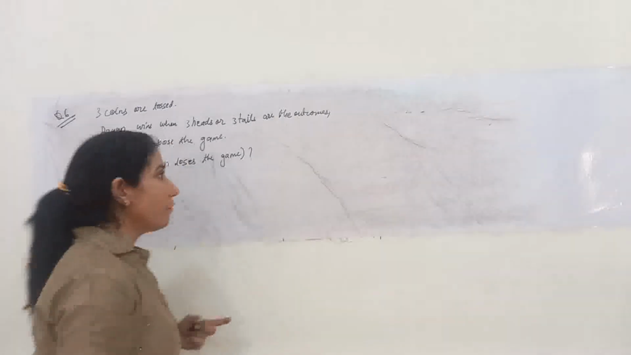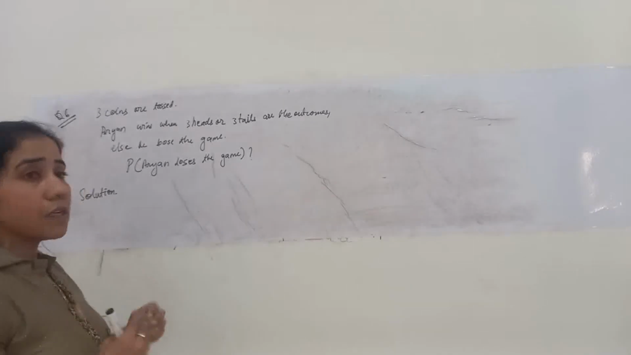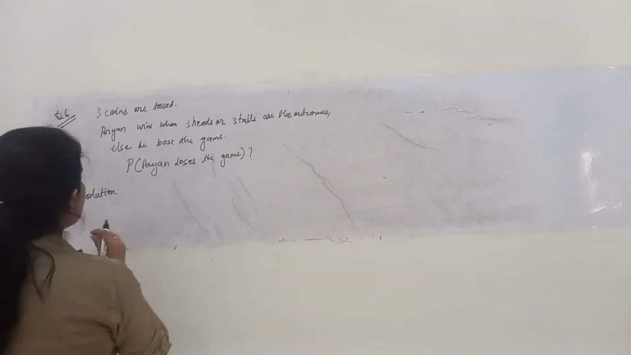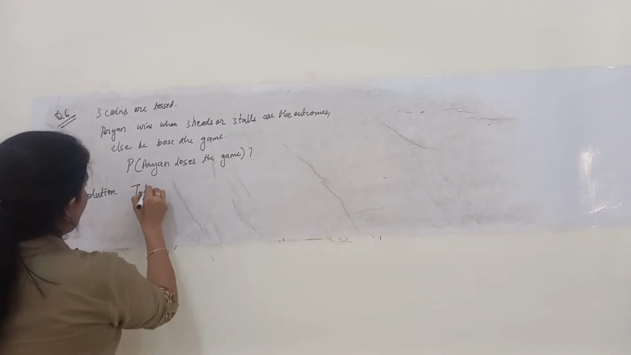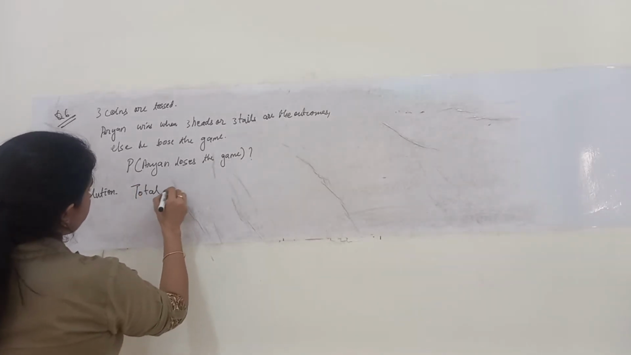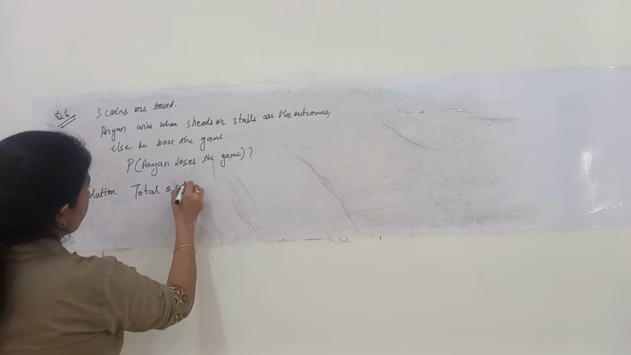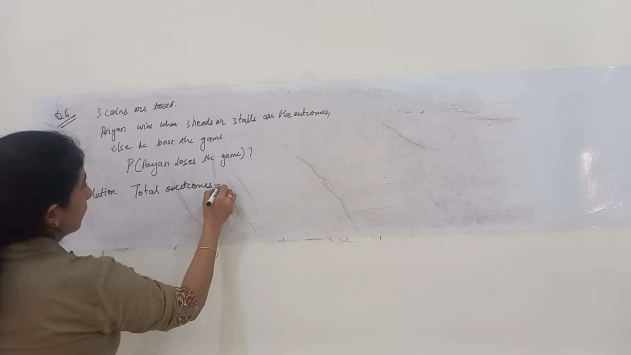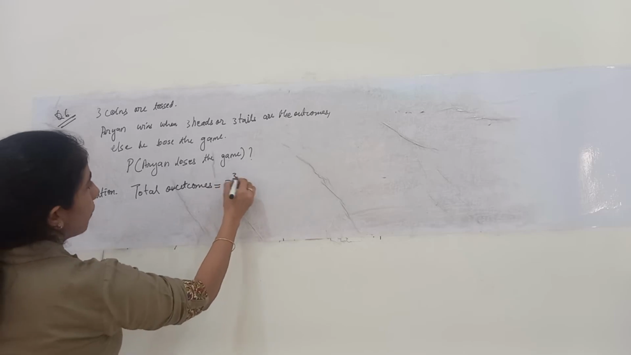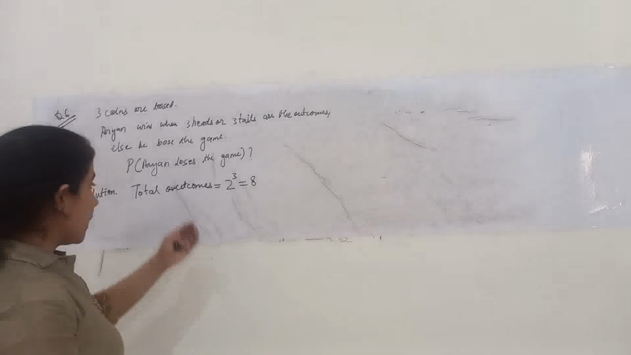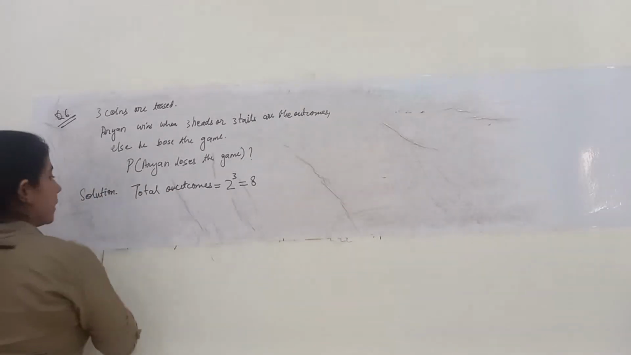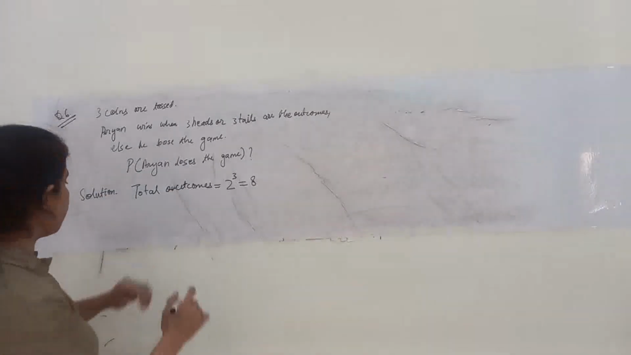Now when 3 coins are tossed simultaneously, the total number of outcomes possible is equal to 2 to the power of 3, that is 8 outcomes. Now let's see what the possible outcomes are.